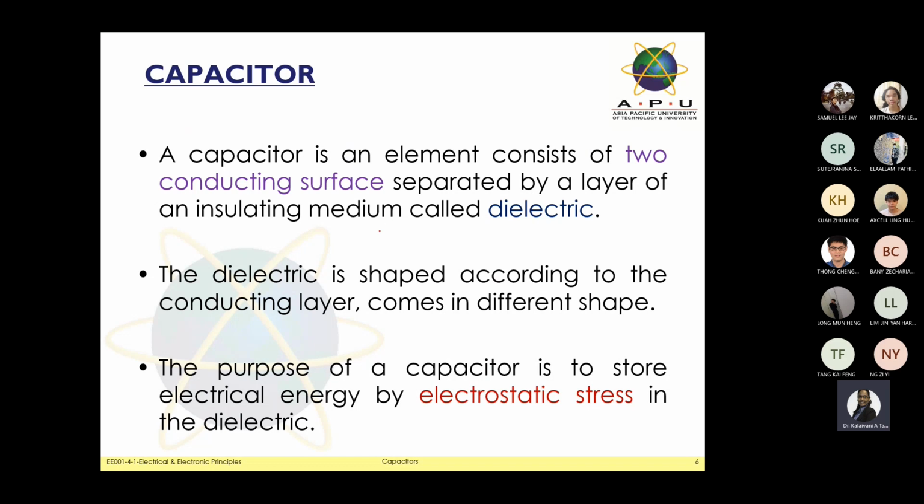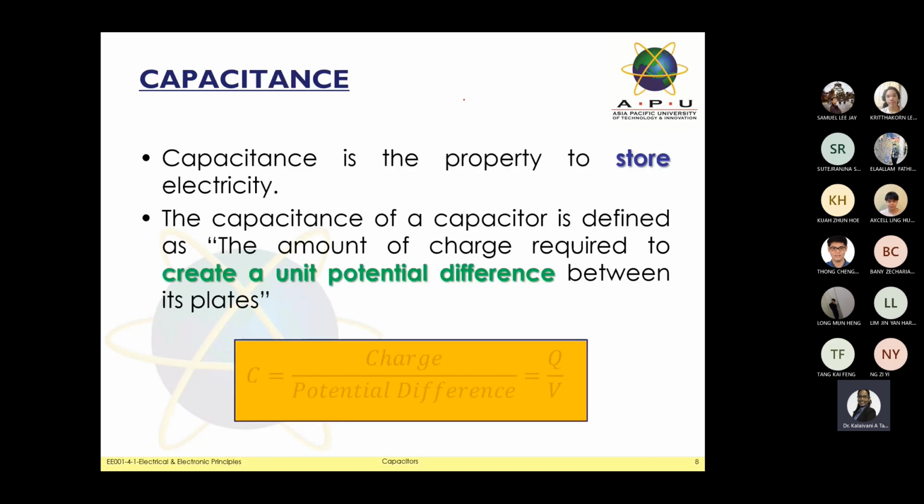They said a capacitance is an element consisting of two conducting surfaces. The first thing you need to know is the shapes of the surface. You need to know the shape of a capacitance, how it looks. That's what you need to know. So for example, let me show you in the slide.